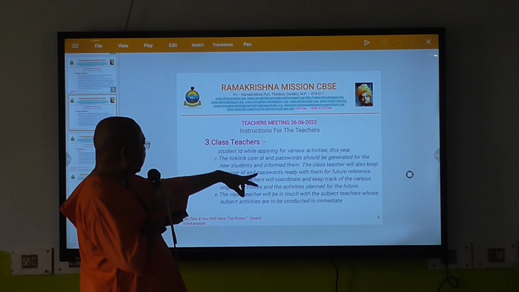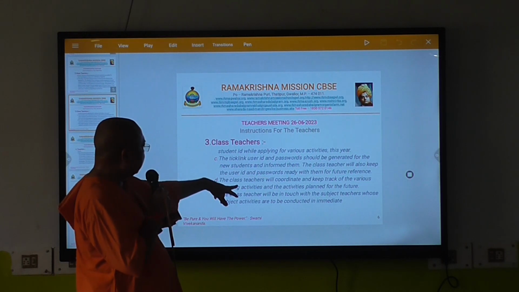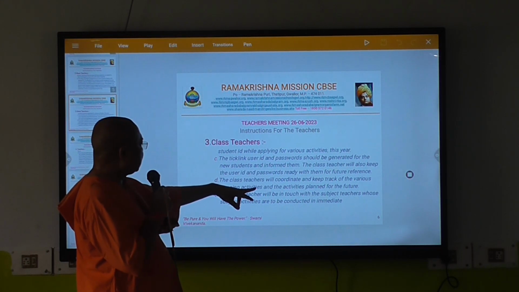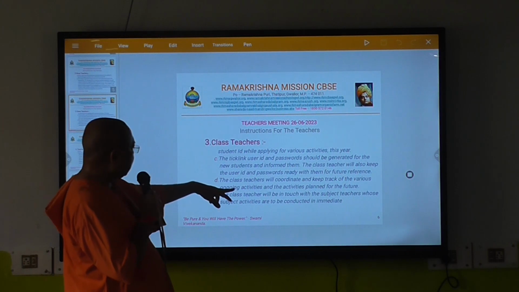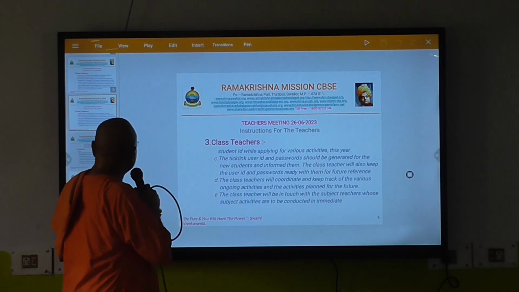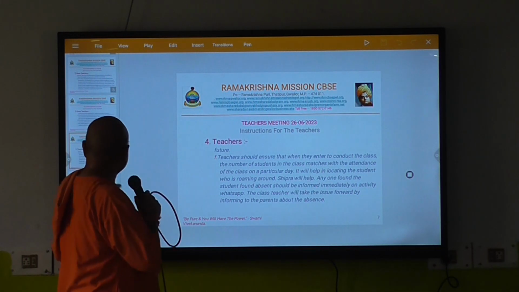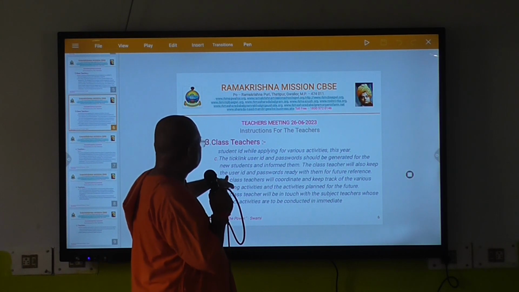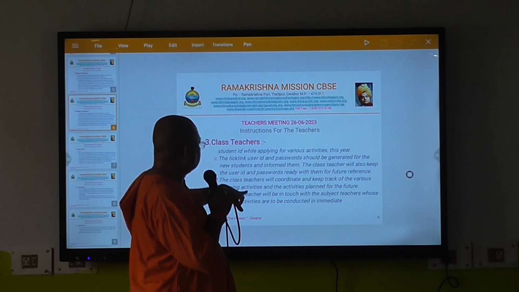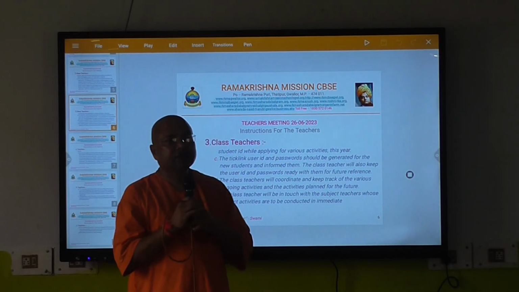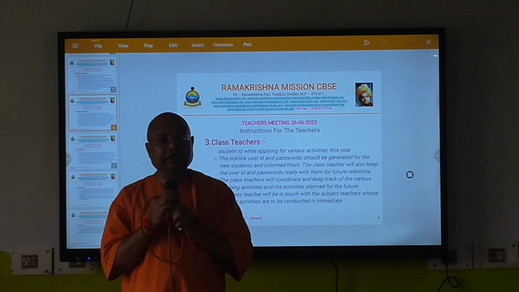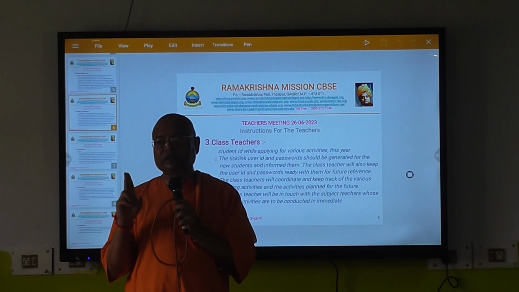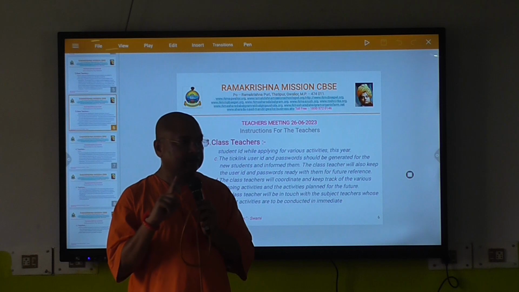The class teacher will coordinate and keep track of the various ongoing activities and activities planned for the future. The class teacher will be in touch with the subject teacher whose subject activities are to be conducted in the immediate future. It is not the duty of the class teacher only or the subject teacher only when any subject activity is planned. There should be coordination between the subject teacher, class teacher and coordinators, isn't it?